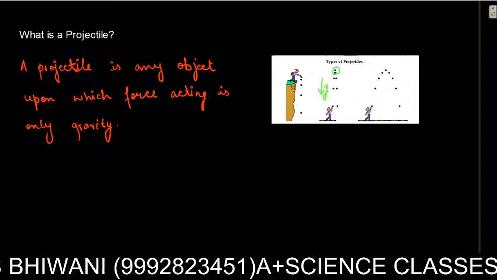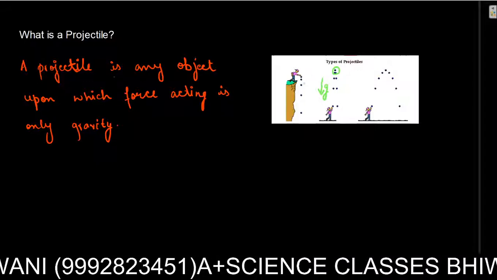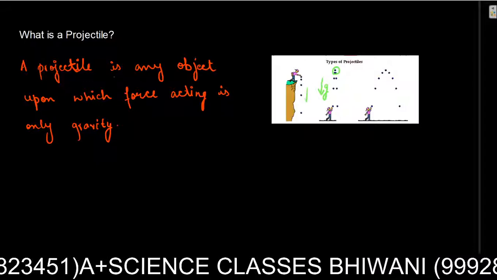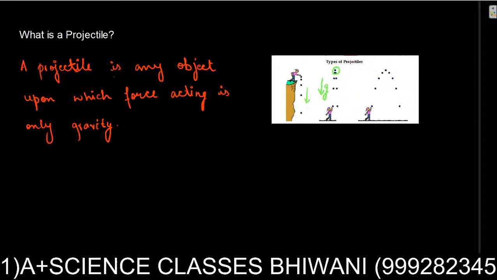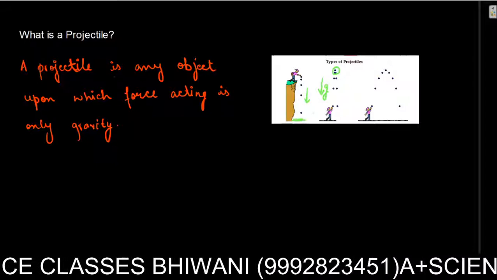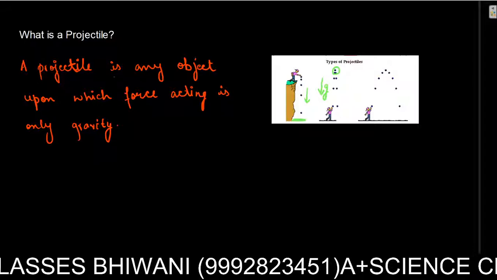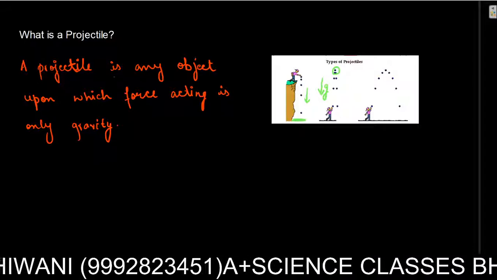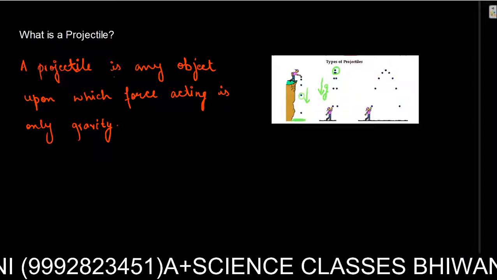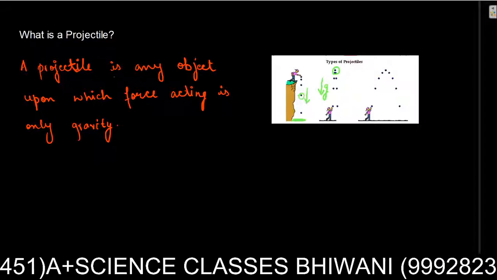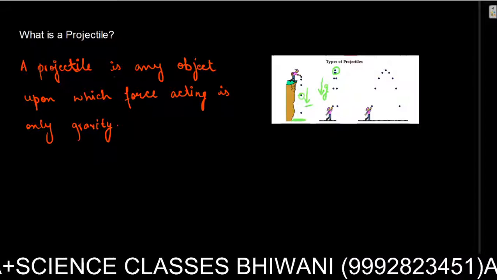Or you can simply throw a ball vertically downwards. In this case also, gravity is attracting the ball towards the surface of the earth. We throw it, and no other forces are acting on it, only gravity. No other force, no other human interference, only gravity is acting.